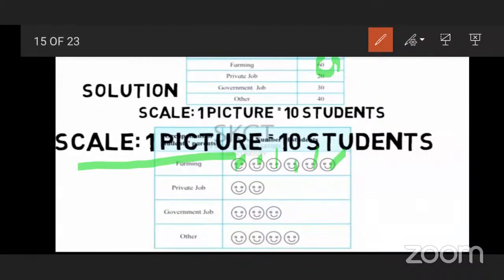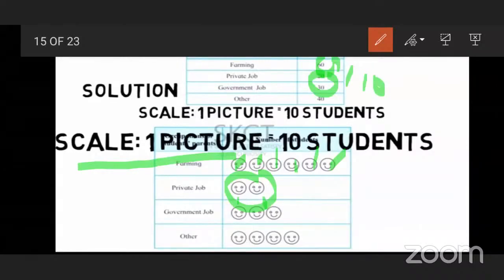Then tell me the private job, the number of students whose parents do the private job, in the smileys. So in this way you can show it. Here one picture is equal to 10 students, and here is also 10. So 10, 10, 20. In this way you can show.